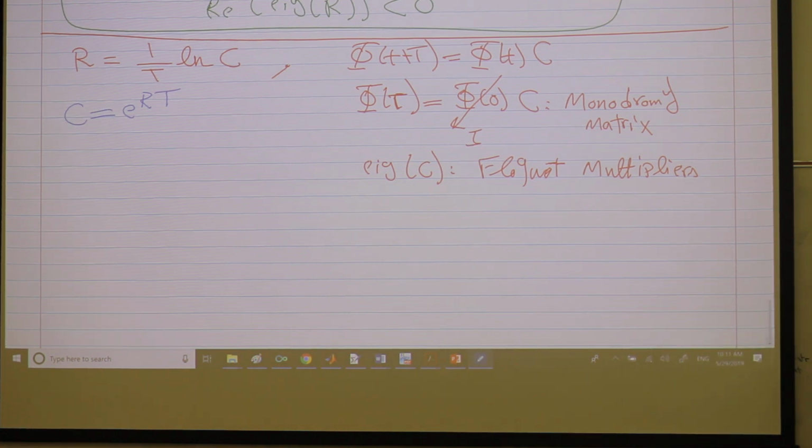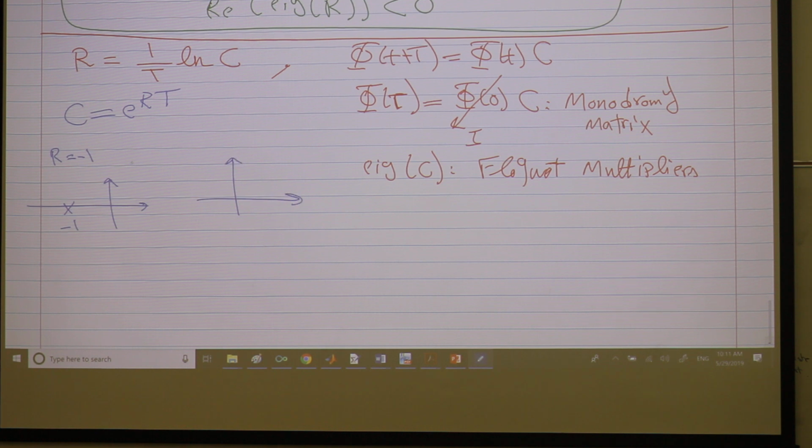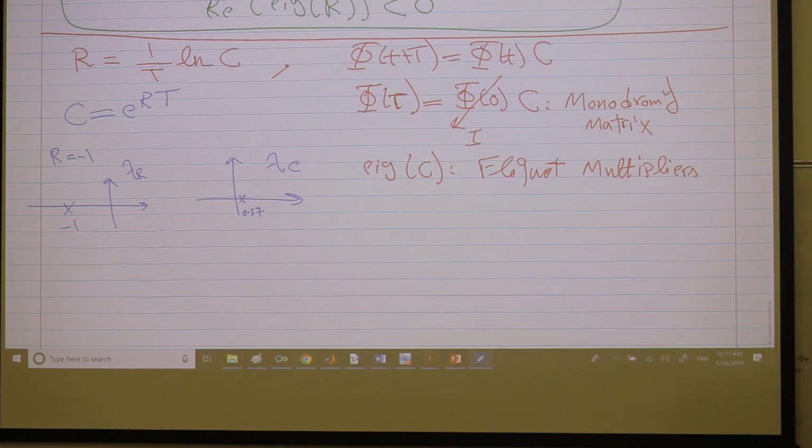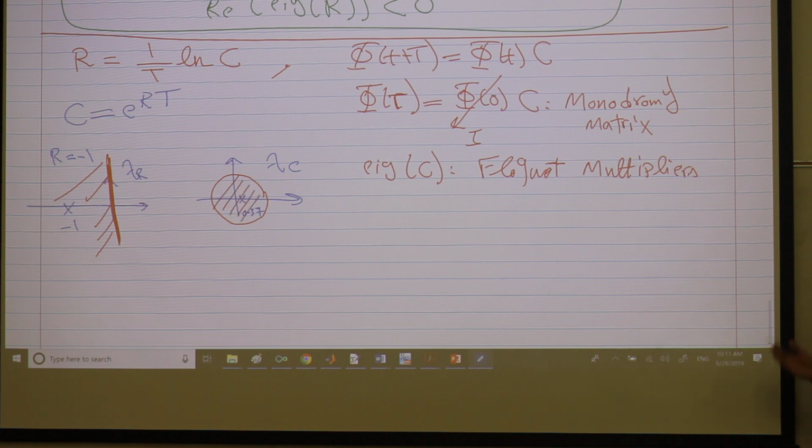So say the scalar case. R is -1. So the eigenvalue of R is here, -1. This is a stable system, everything is fine. e to the -1, if T is 1, this is lambda, here is lambda of C. e to the -1 is 0.37, it's here. This mapping e to the something, it maps the open left half plane to where? The unit disk. Exactly. It maps this to the open unit disk. Okay? So just check the eigenvalues of C directly.